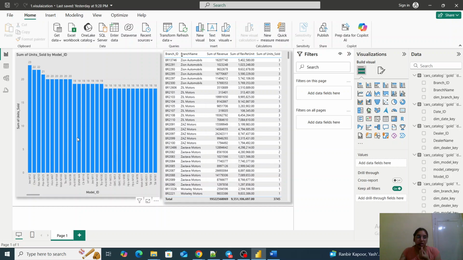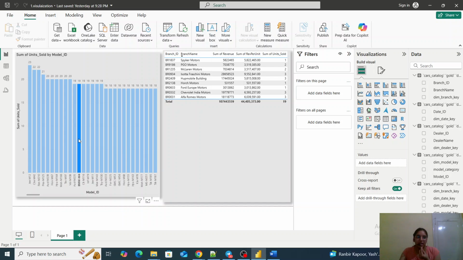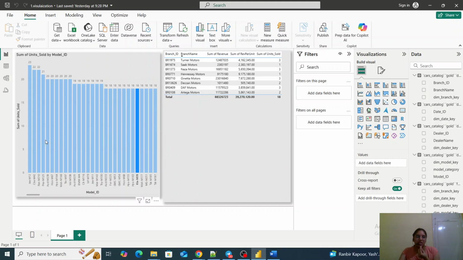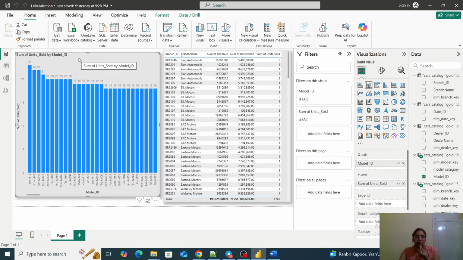If I want it for an individual model, I can click here, and for that individual model ID, what is the model name, what is the sum of units sold, which branch IDs and branch names that model is associated with, what is the sum of revenue for them, and what is the sum of revenue per unit for them.